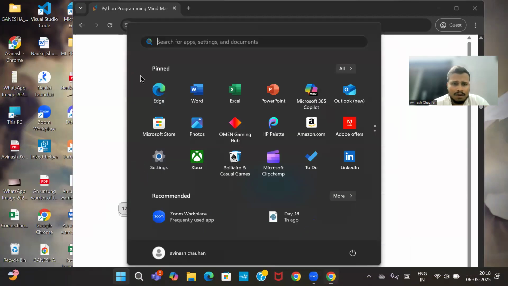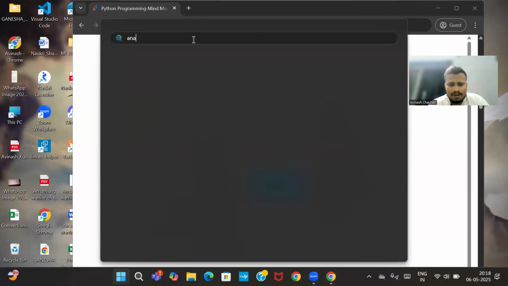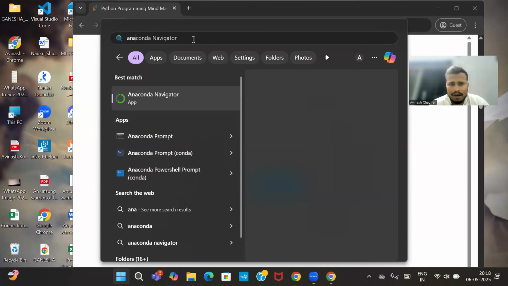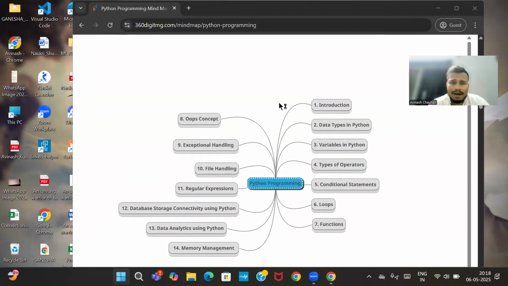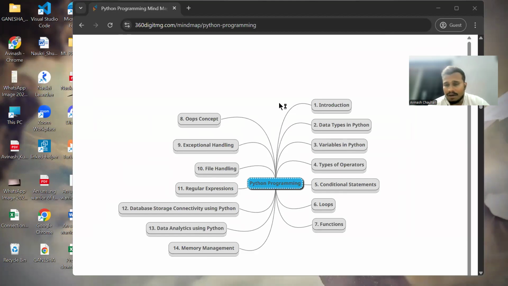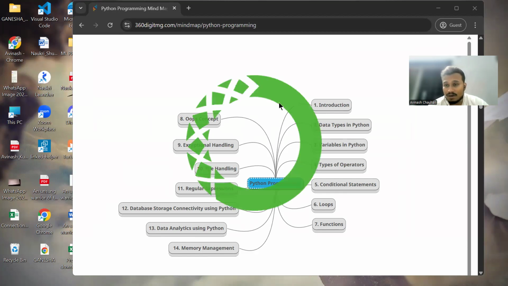Meanwhile, when I discuss the mind map, I will open my Anaconda Navigator, and within Anaconda Navigator I will open the IDE Spyder. Again, why Spyder? As I always say, Spyder is beginner friendly. It provides various functions and various features, which as a beginner, I think you should stick to Spyder.